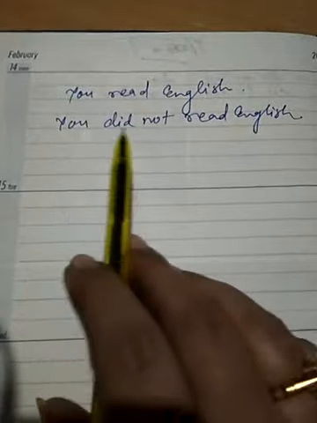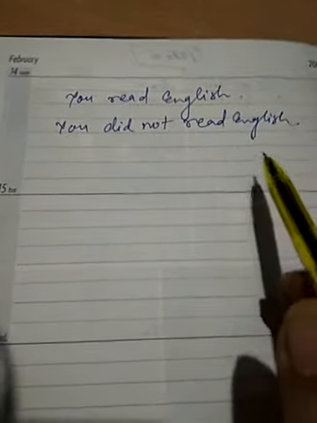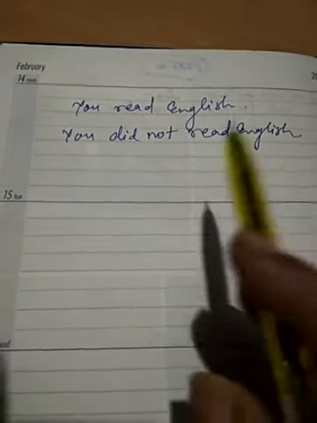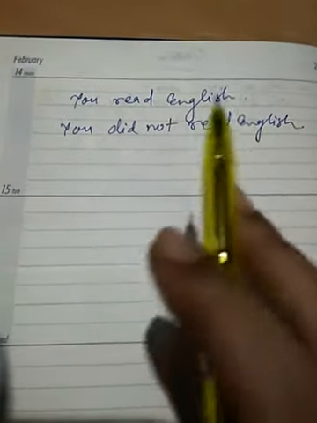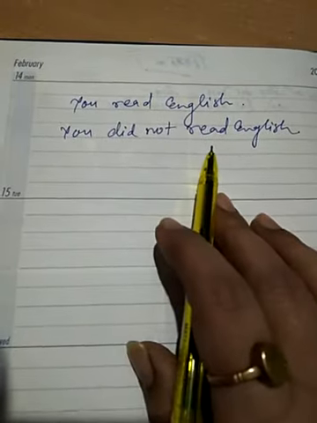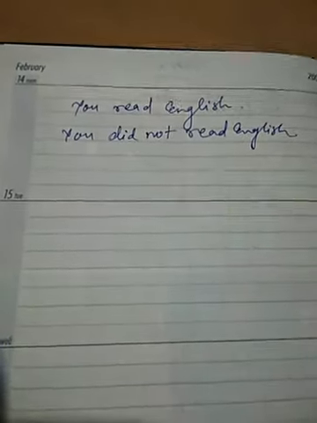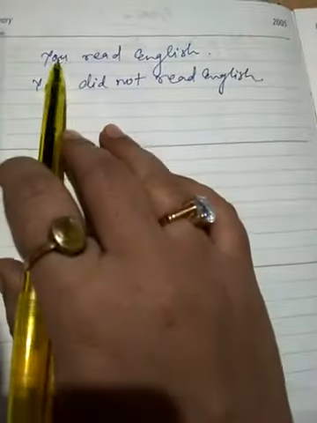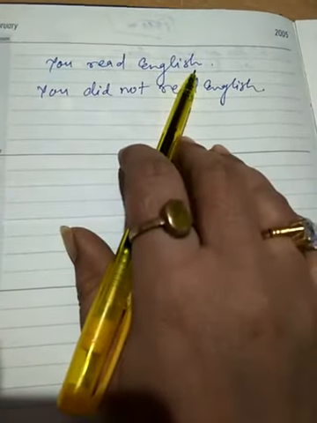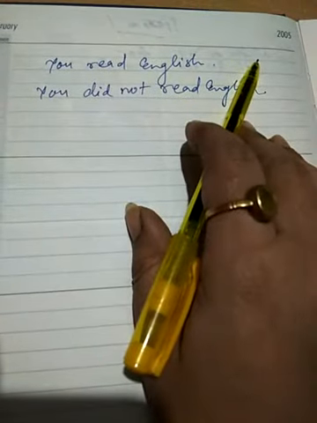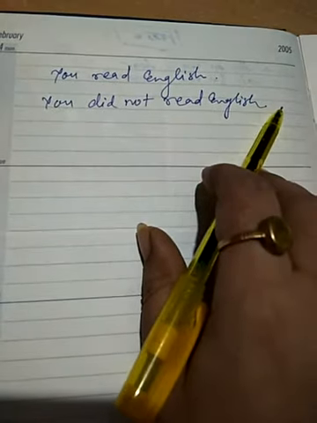In the second sentence, you did not read English, तुम इंग्लिश नहीं पढ़ते हो ना. So here is also na. That means anybody wants the confirmation, तुम पढ़ते हो कि नहीं, and at this time we give the answer. You remember that when the statement is positive, we make a negative question tag, and when the statement is negative, we make a positive question tag.